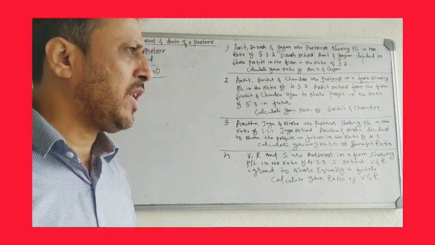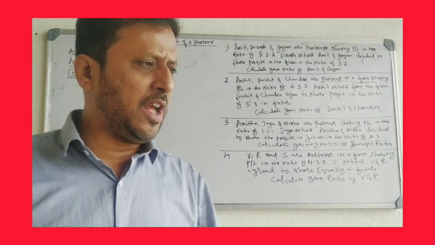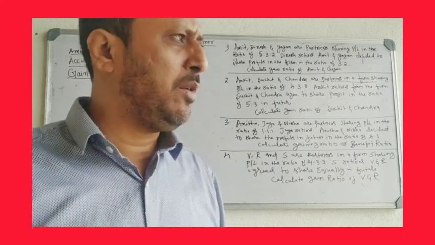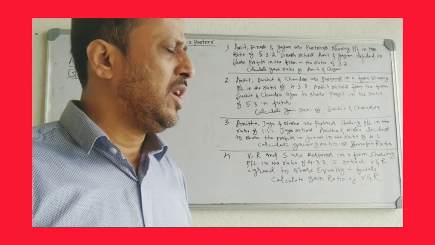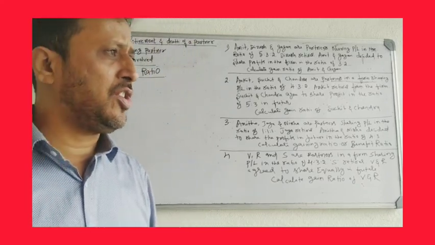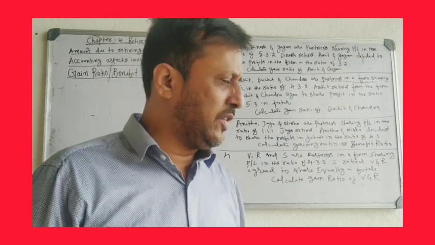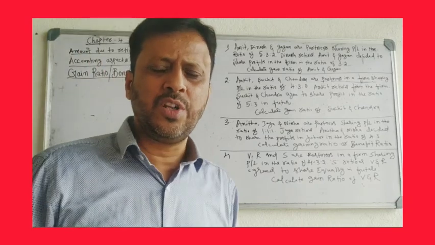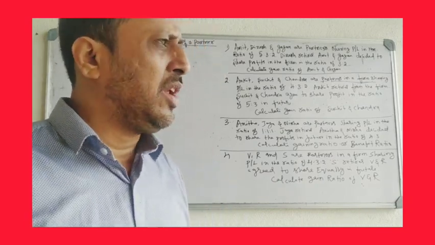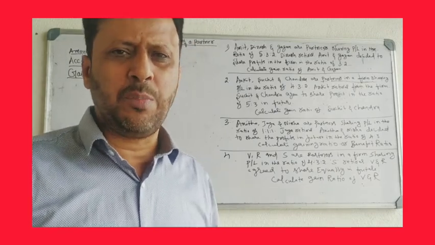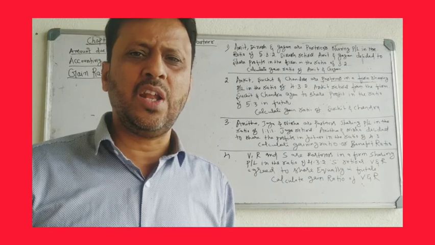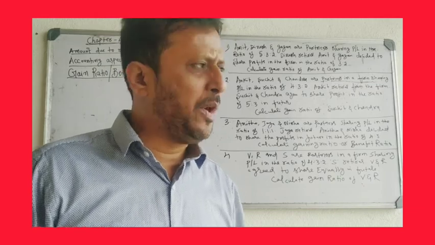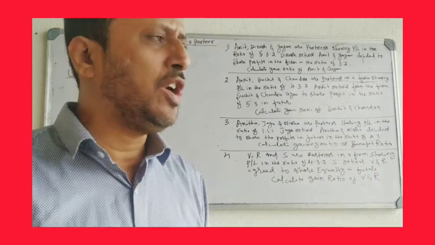These amounts are his capital balance at the time of retirement, his share of reserve fund and profit and loss account balance, his share of revaluation in assets and liabilities, then his share of goodwill when there is goodwill in the firm, his interest on capital up to the date of retirement, and his salary, if he is an active partner working on salary, will be paid to his account. So there are many amounts due to the retiring partner.